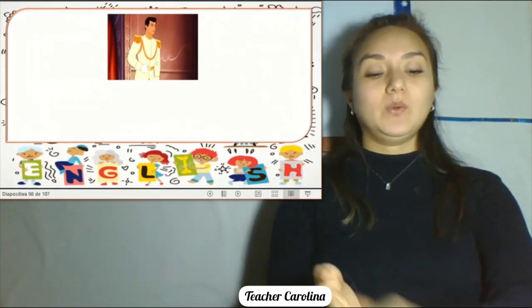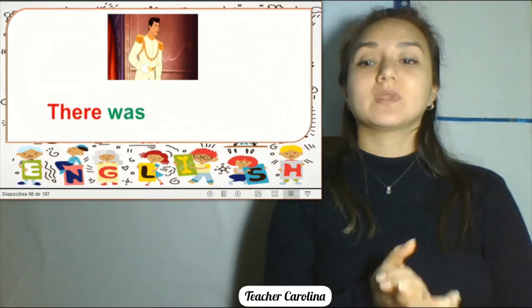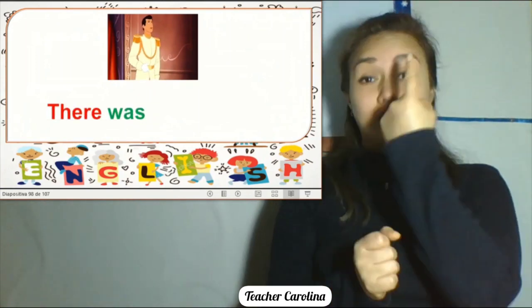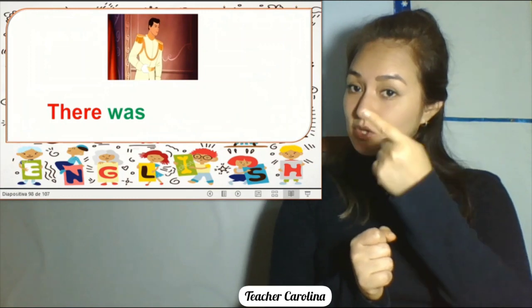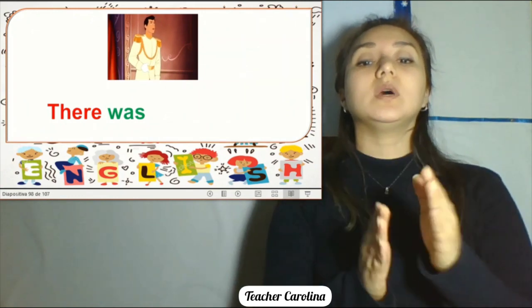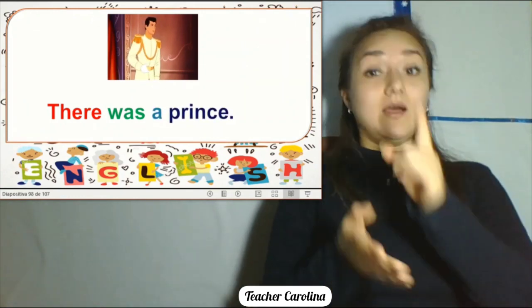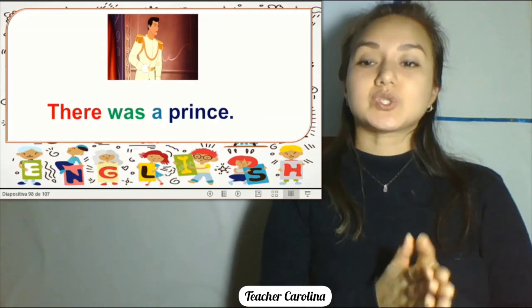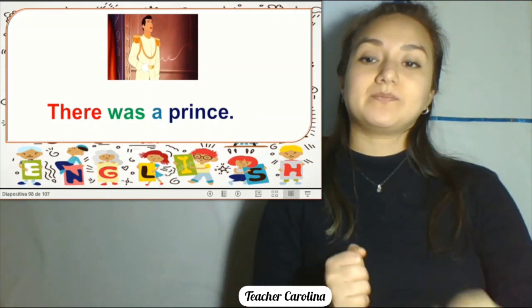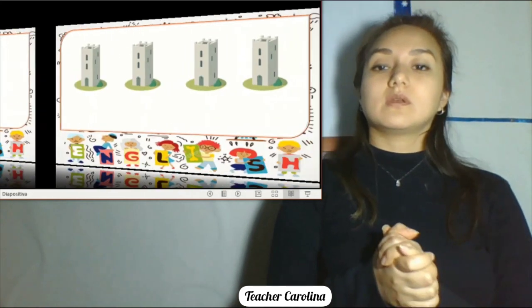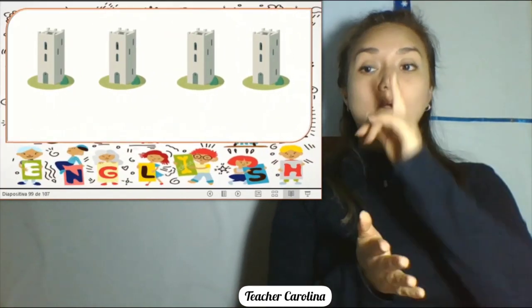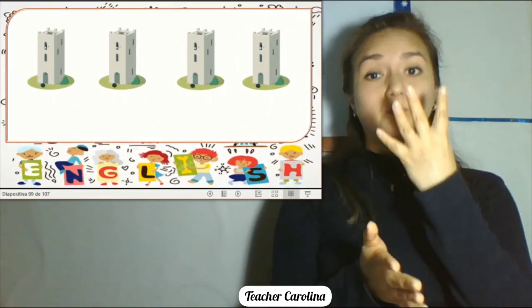In here, we have some examples. It says, there was, because it's only one, take a look at the picture, only one, there was a prince, right? In here, 1, 2, 3, 4, plural.